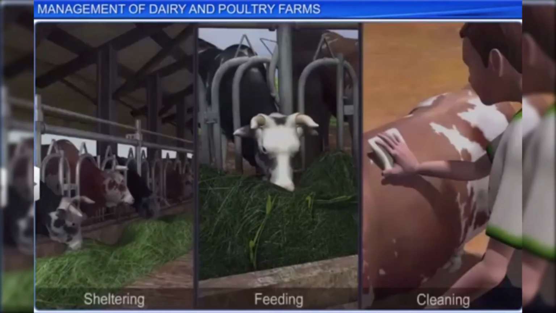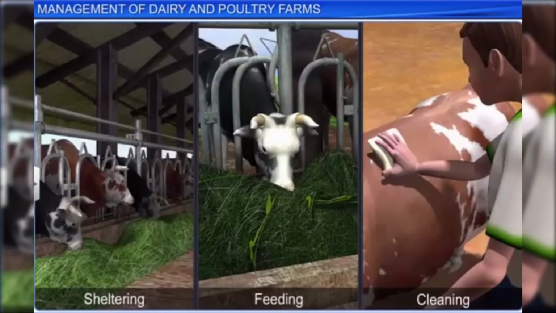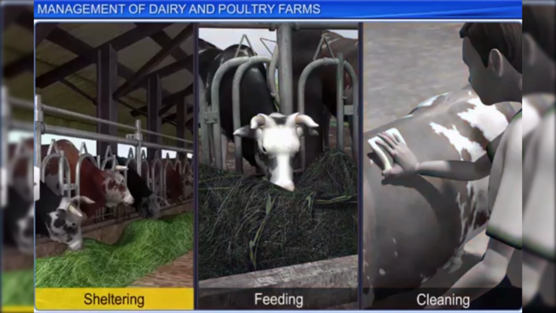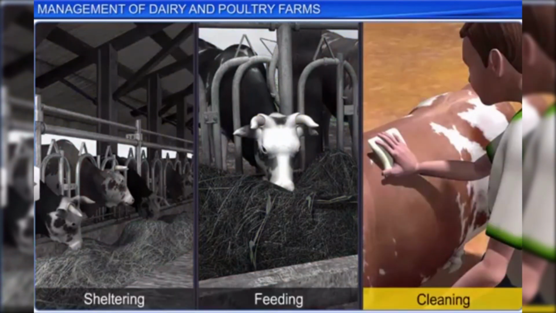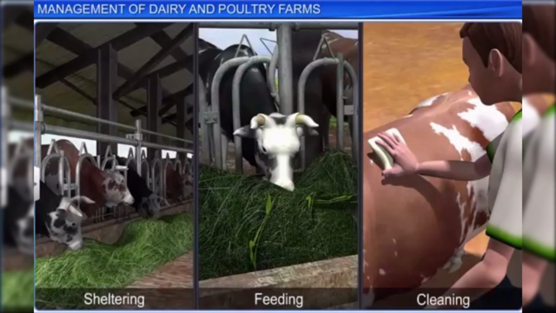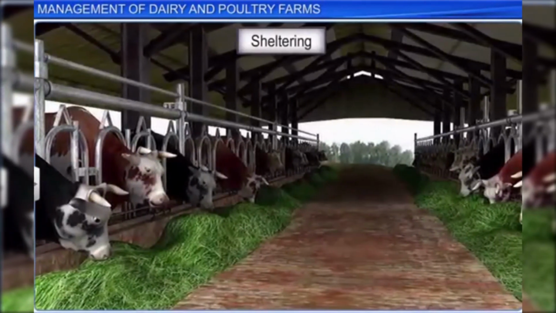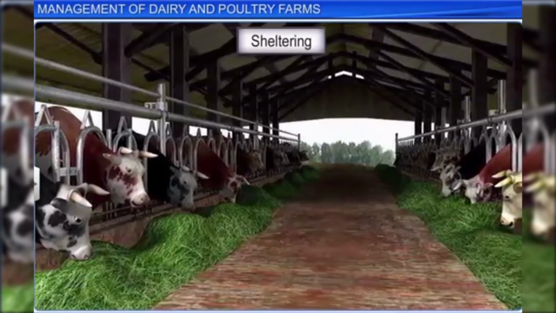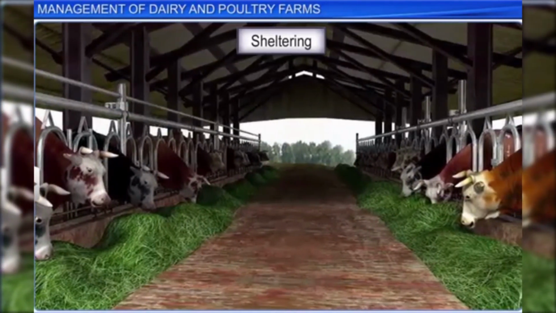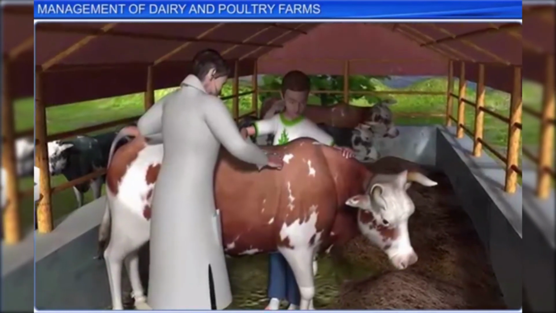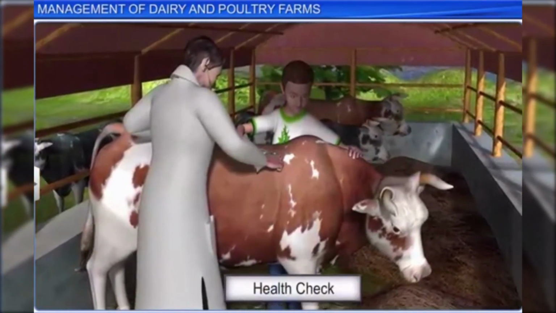Apart from the breed, proper sheltering, feeding, and cleaning of cattle are essential to obtain high yields of milk. Sheltering involves providing a clean and disease-free environment with sufficient ventilation and water for the animals. It is also very important to keep a check on the health of the cattle through regular visits of a veterinary doctor.